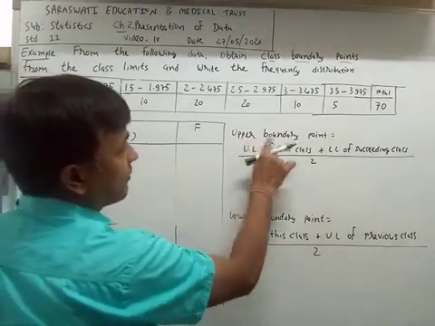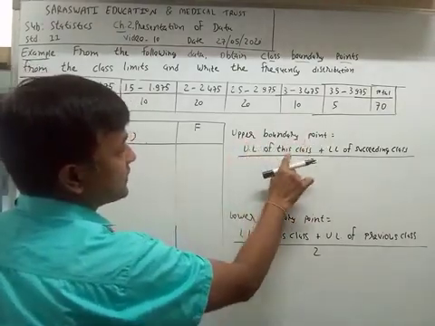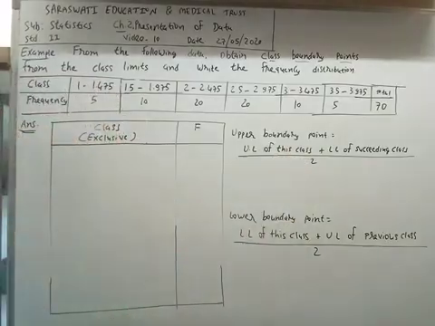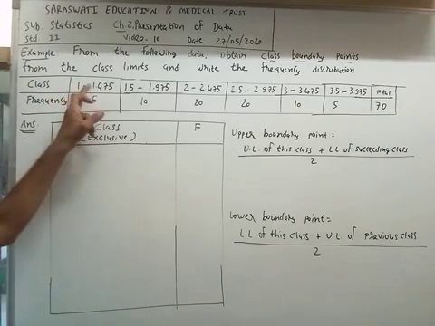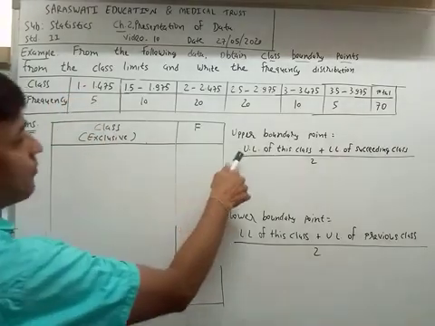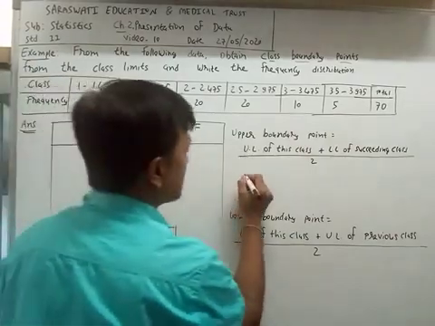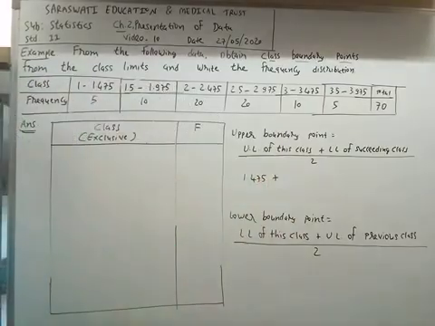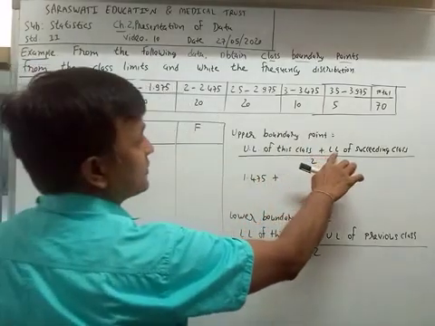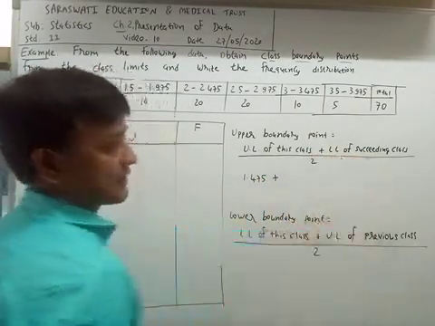We are finding the upper boundary point of the first class. What is its upper limit? The upper limit is 1.475, plus the lower limit of the succeeding class.